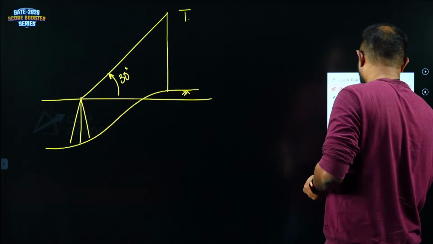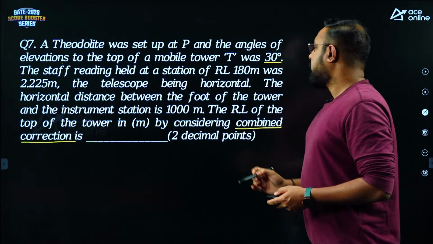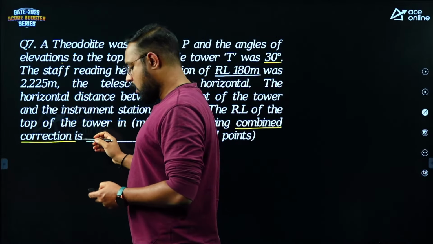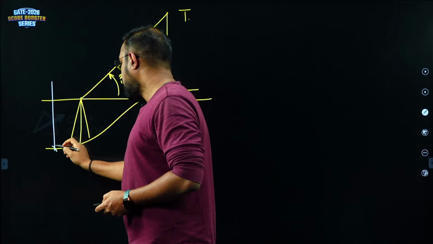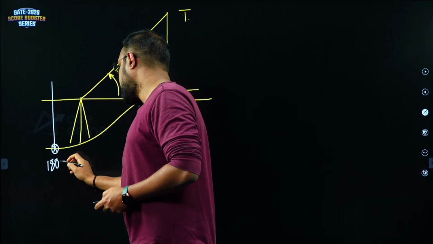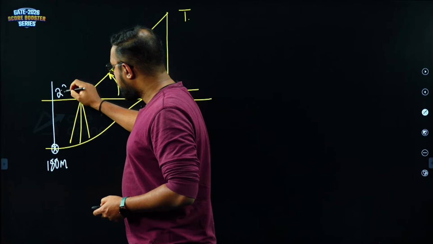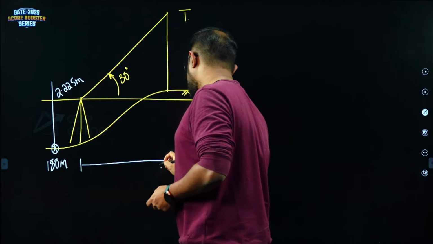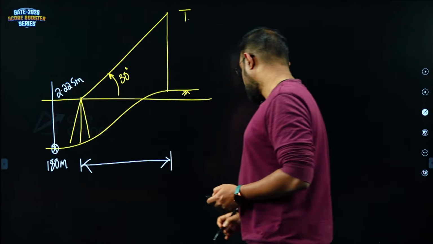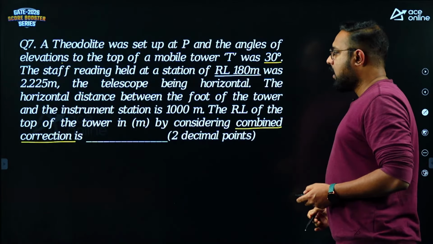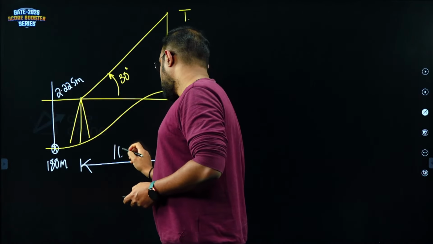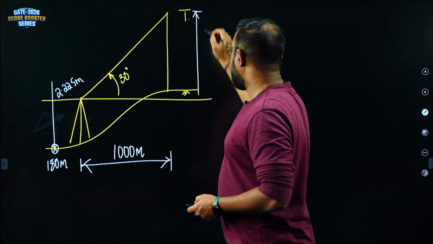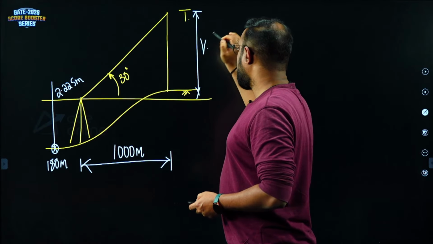Now, what is the staff reading, guys? The staff reading held at a station of reduced level 180 meters was 2.225. So with respect to the horizontal line of sight, when I keep a leveling staff at the reduced level of 180 meters, the staff reading I am getting is 2.225 meters. Also, please look at this, guys. They are giving us the horizontal distance as well. What is the horizontal distance here? It is 1000 meters.